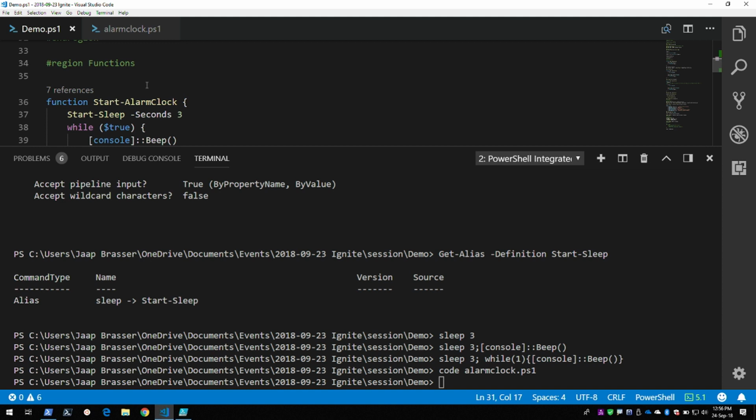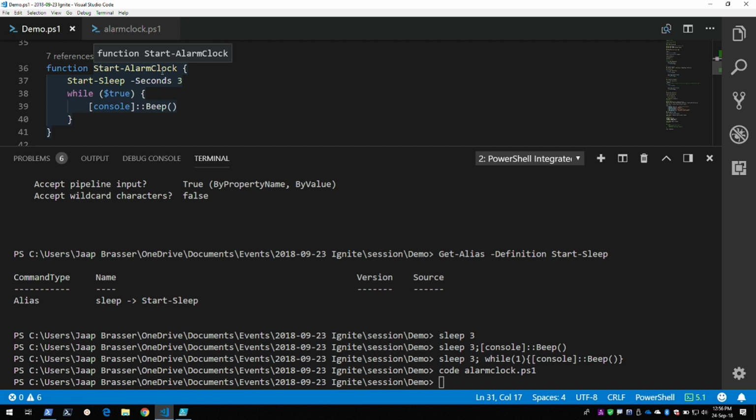But writing script files is not really reusable. So what we want to do is we want to turn this simple script into a function. So a function in PowerShell is a piece of code that gets loaded in memory for the duration of the session, and then you can call it whenever you want.